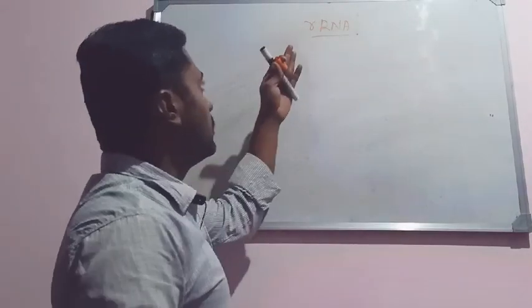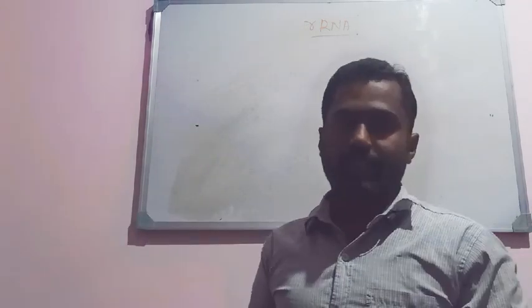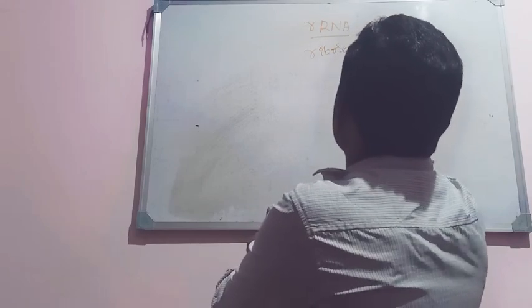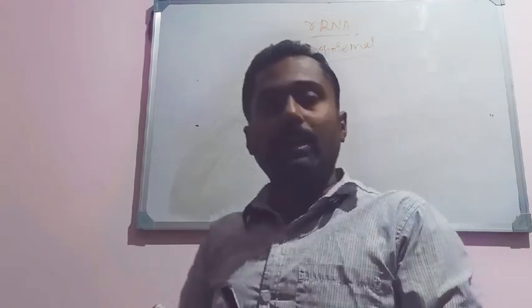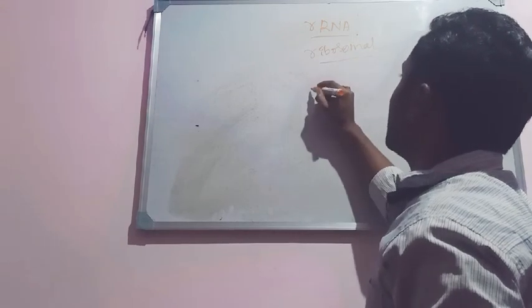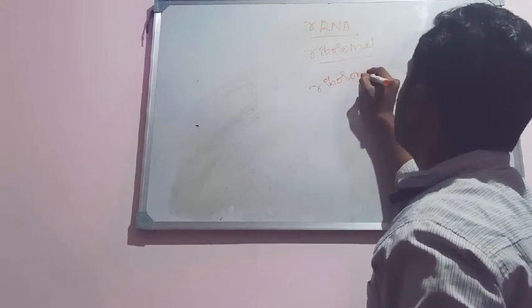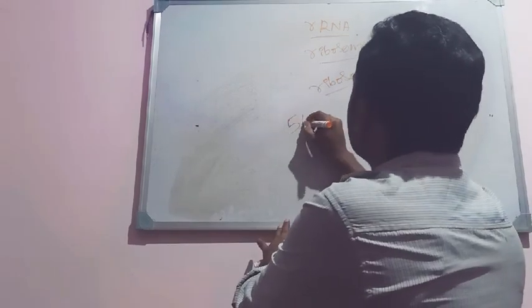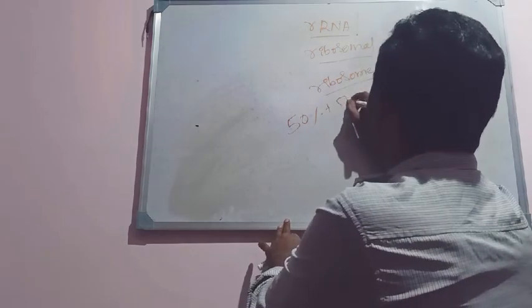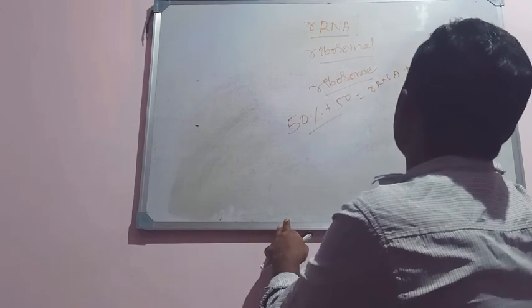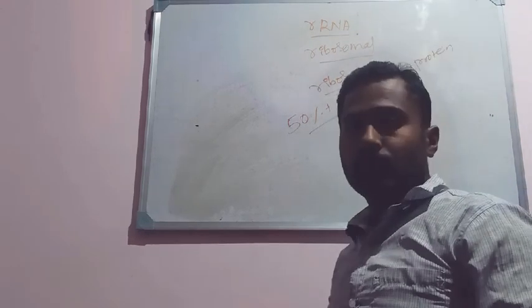Then the next RNA is called rRNA. Here, R stands for ribosome, so this is known as ribosomal RNA, mainly because this RNA, fused together with some protein, forms the structure called ribosomes. Ribosomes are majorly composed of rRNAs. In eukaryotes we can see a 50-50 composition of rRNA and protein in the ribosomes.